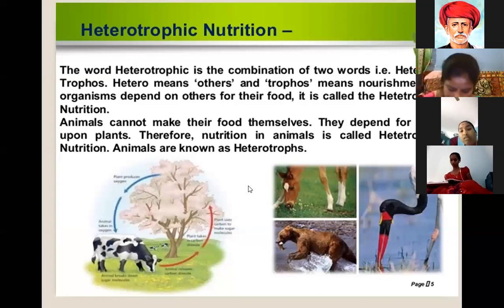Different types of animals are there. We see so many different kinds of animals in our surroundings. How does every animal take nutrition, and which type of nutrition does it take? Heterotrophic nutrition is taken by all the animals. Okay, next slide ma'am.